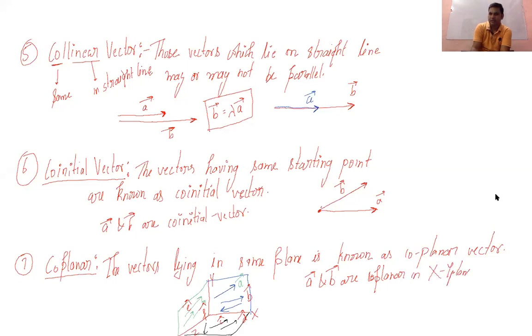So this will be coplanar in the xy plane. And this C vector and D vector, what about this? C and D vectors are also coplanar, in the xz plane. So this will be planar in the xz plane. Okay, and this E vector and F vector, once again these are going to be planar, but the plane will be different, that is the yz plane. Okay, so this is the case of coplanar vectors.